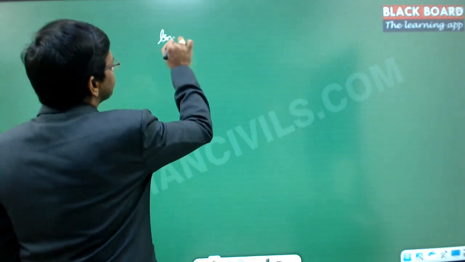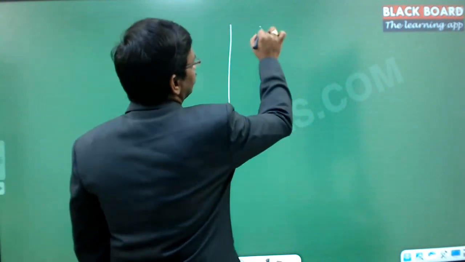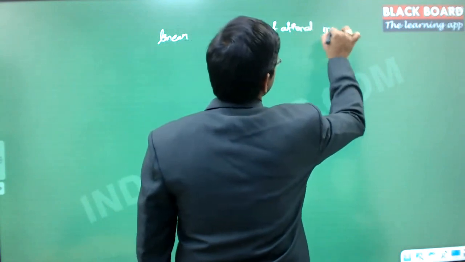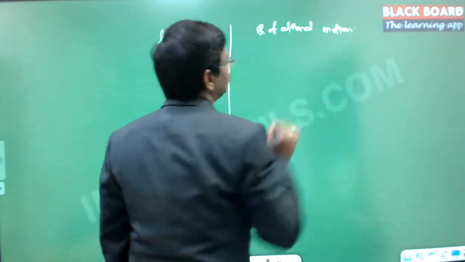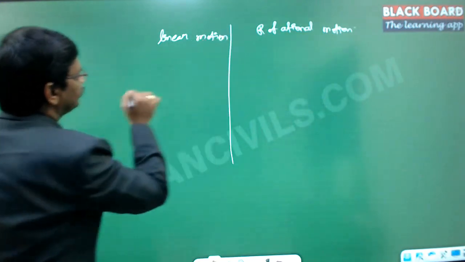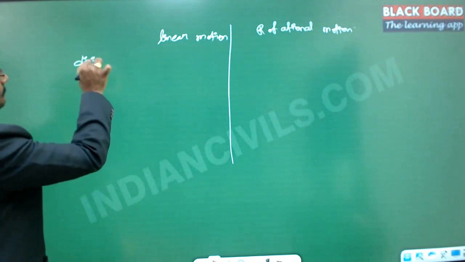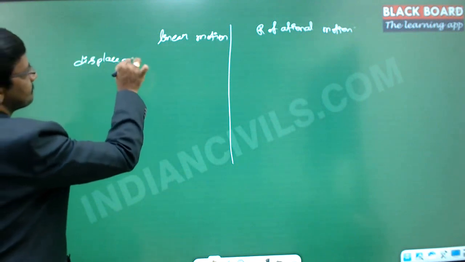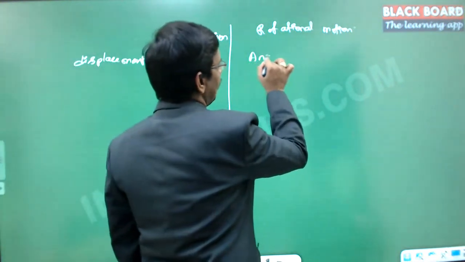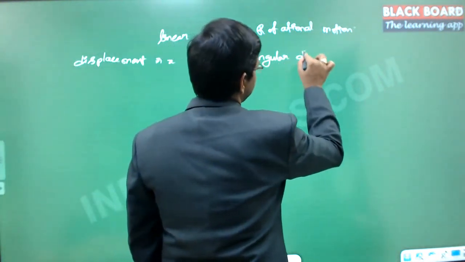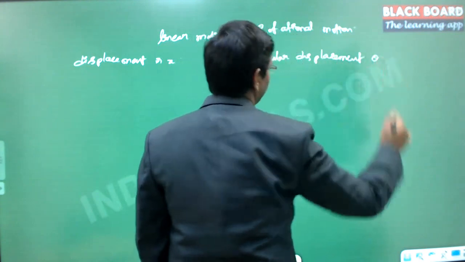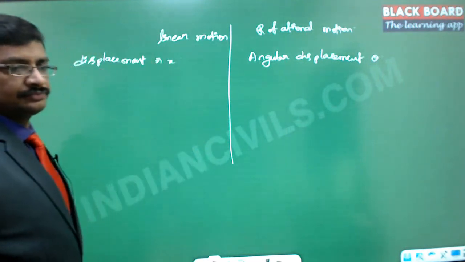So this is the linear and rotational motion. In linear motion, displacement is usually represented with x, and here we use the angular displacement, which is represented with the angle theta, right?